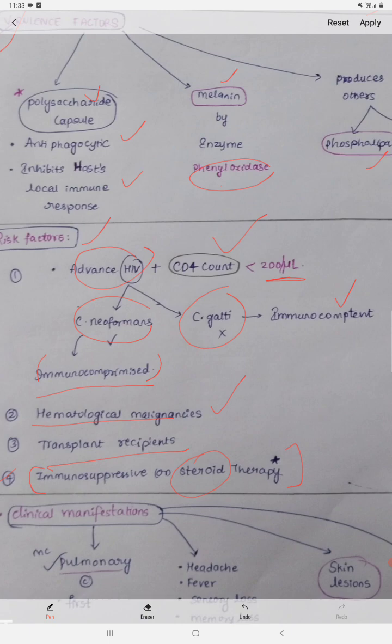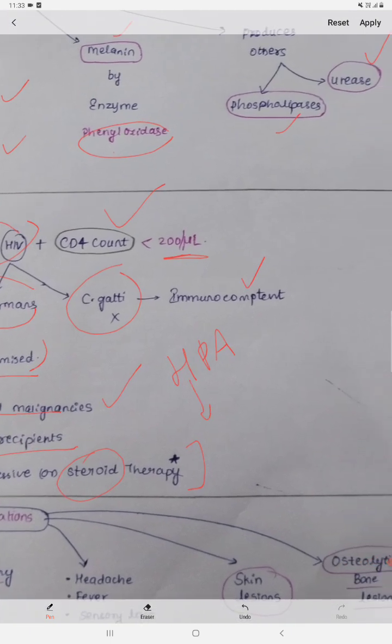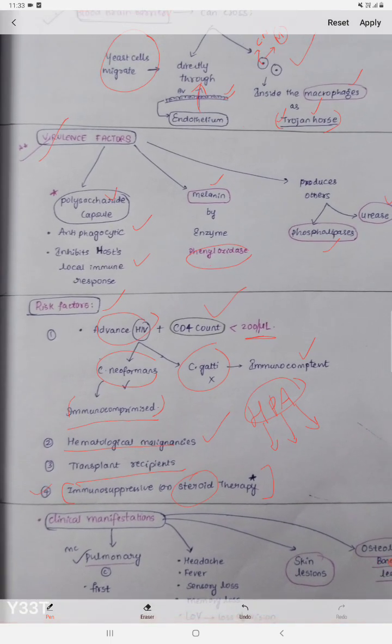But steroids have an adverse effect. What is it? It is immunosuppression, because it acts on the immunity and causes suppression of the HPA axis. You know this HPA axis: H refers to the hypothalamus, P refers to the pituitary, and the adrenal axis. So it will cause suppression of the HPA axis, which ultimately leads to decreased immunity. That's why patients on steroid therapy are at risk of developing opportunistic infections. One of them is cryptococcal meningitis. They should be very careful, right? So this is all about the risk factors.